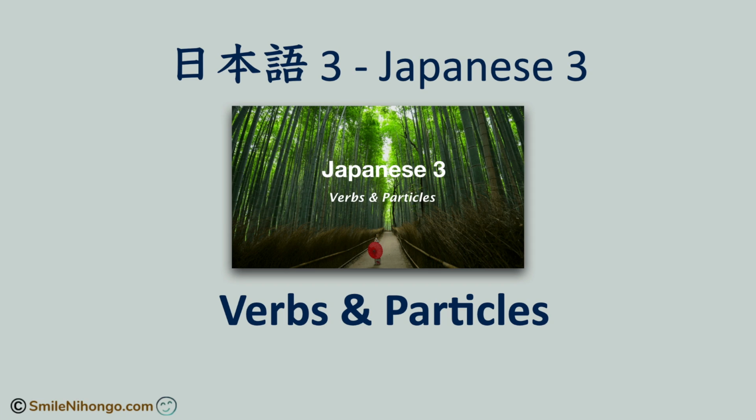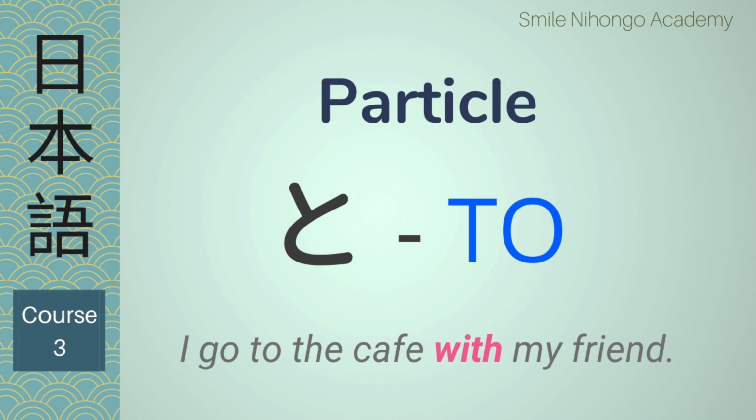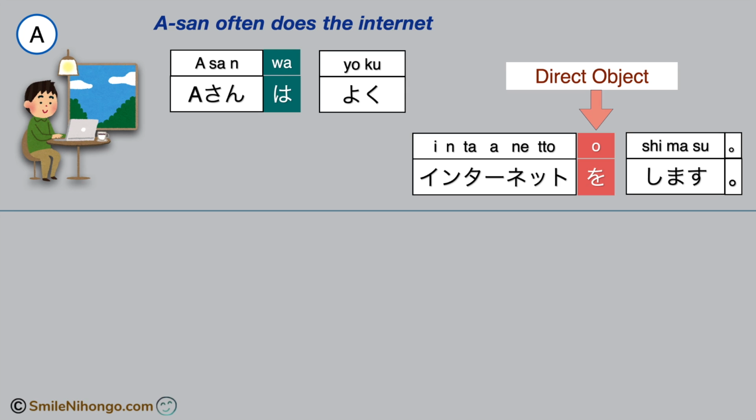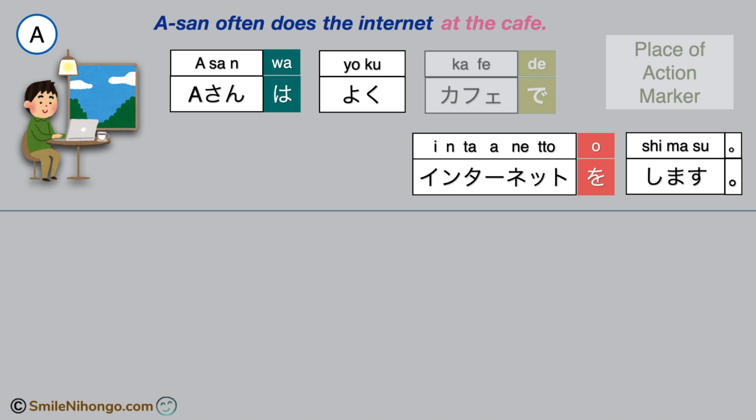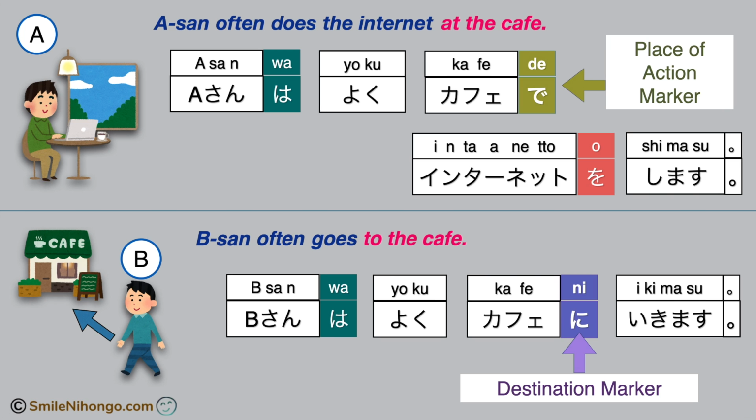では、始めましょう。In this course, we have learned some major particles. The particle を to mark the direct object. The particle で to mark the place of action. The particle に to mark the destination. We also learned the particle に can mark a place of existence or absolute time expressions. In this lesson, let's learn a new particle to add more information to your sentences.